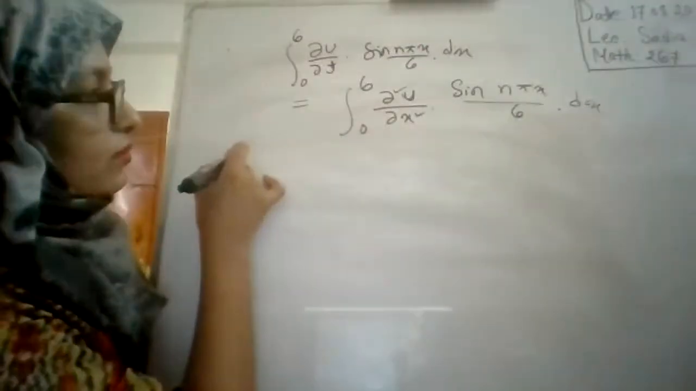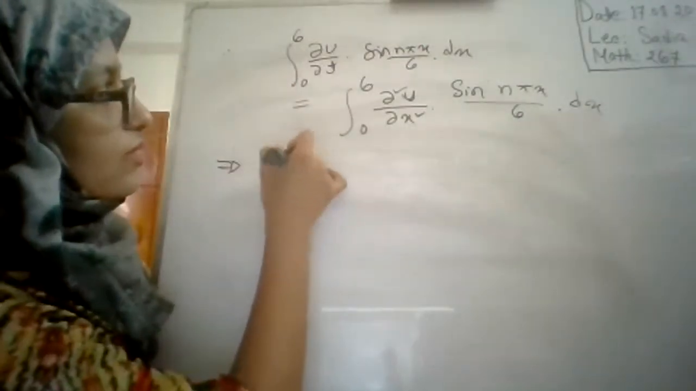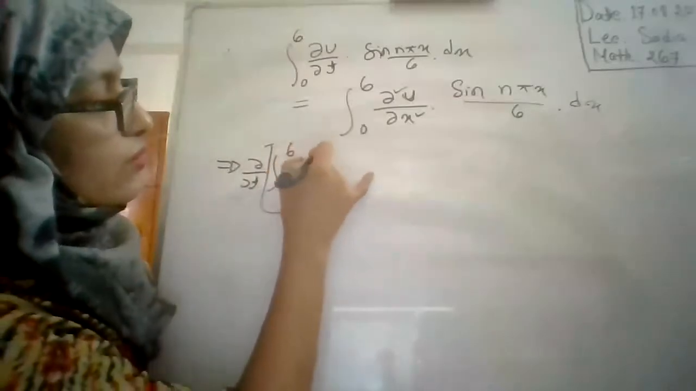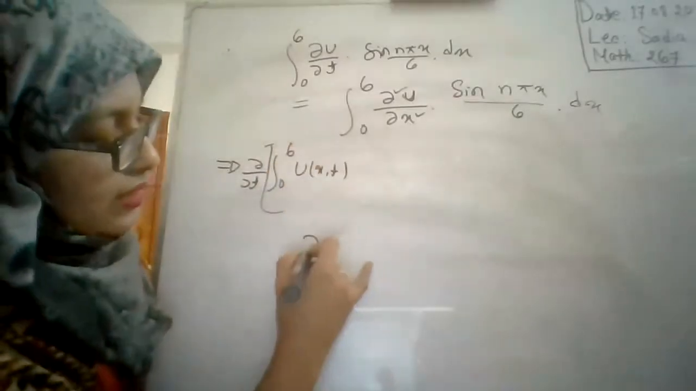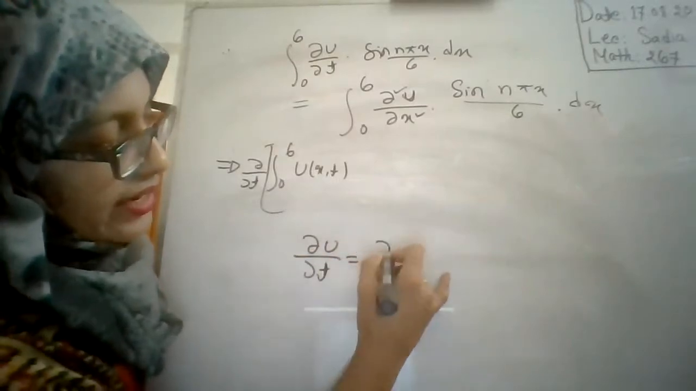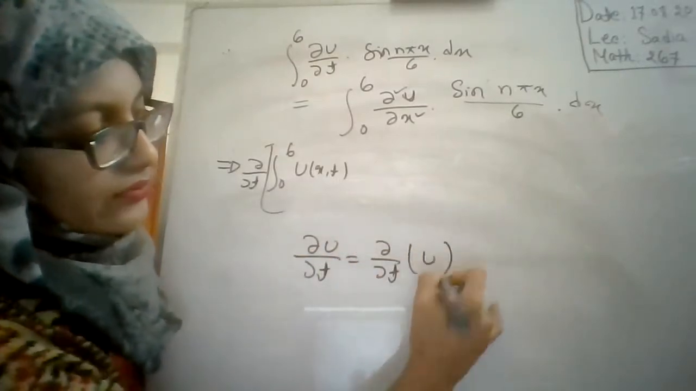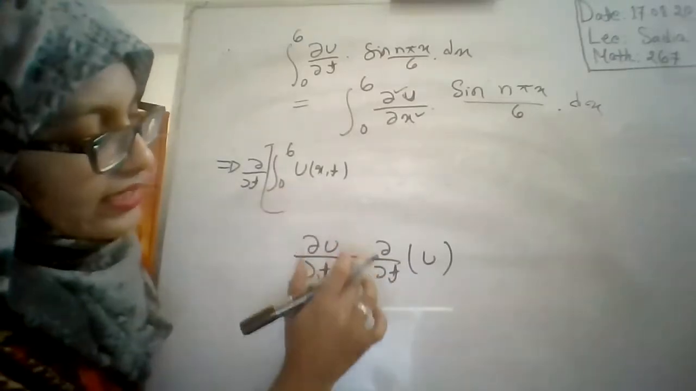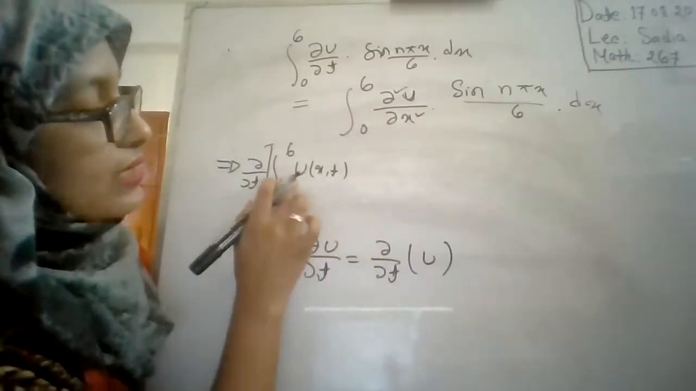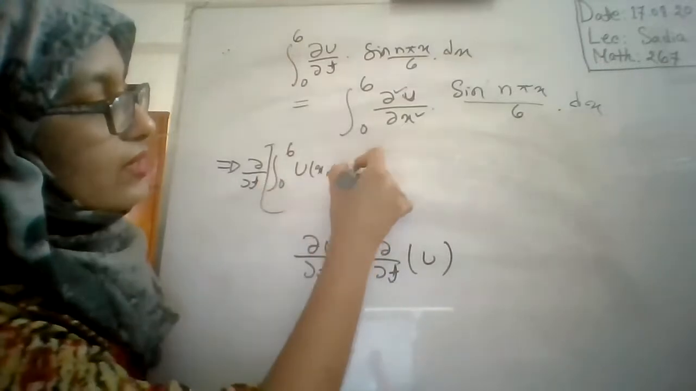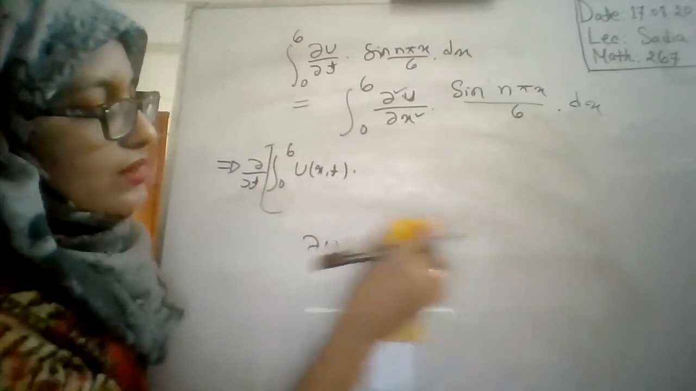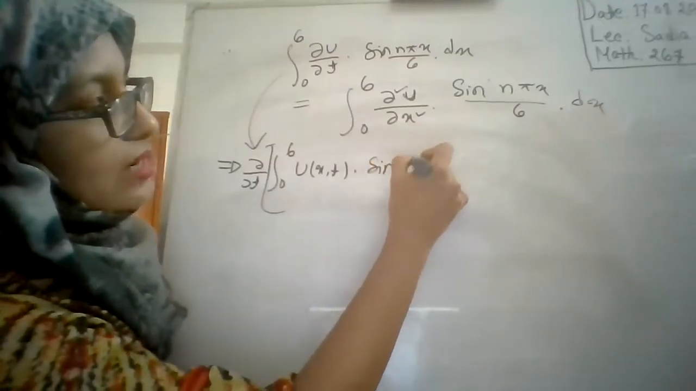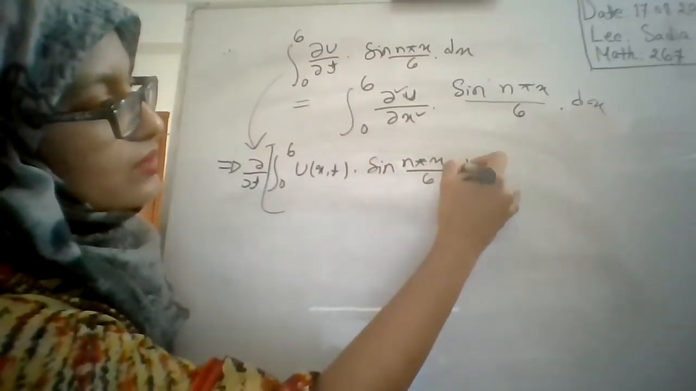Okay, so the left side can be written as integral 0 to 6 of del by del t of u, where u is a function of x comma t. Using these rules, we can take del by del t outside of the integral, so it is del by del t of the integral of u of x comma t into sine n pi x by 6 into dx.